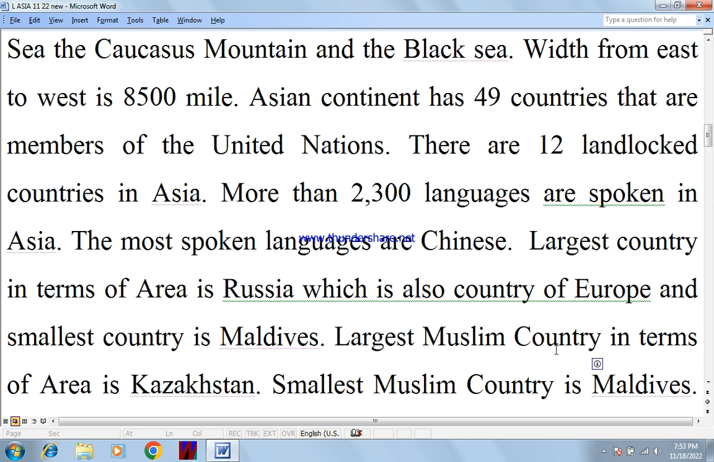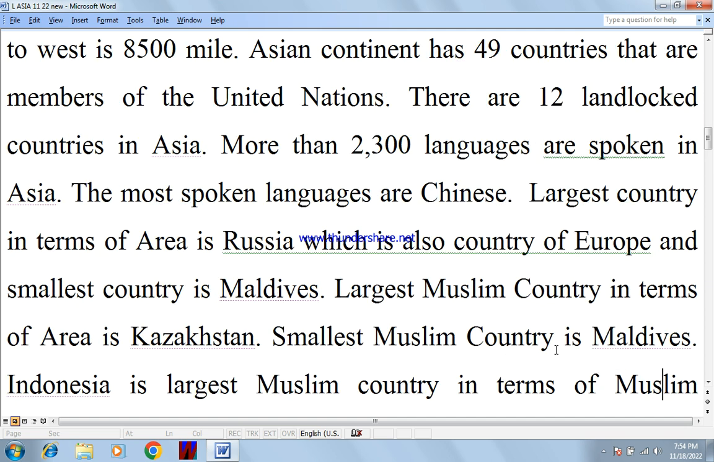The Asian continent has 49 countries that are members of the United Nations. There are 12 landlocked countries in Asia. More than 2,300 languages are spoken in Asia. The most spoken language is Chinese. The largest country in terms of area is Russia, which is also a country of Europe, and the smallest country is Maldives.